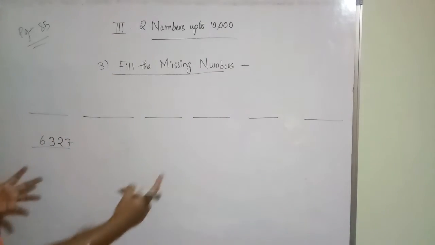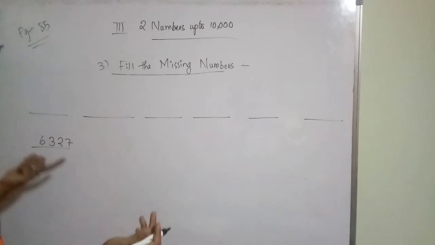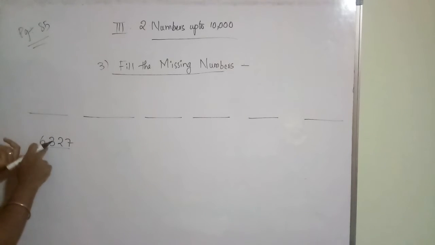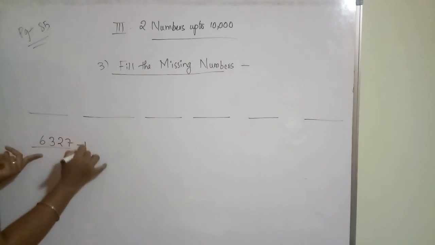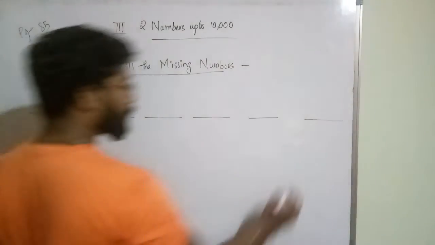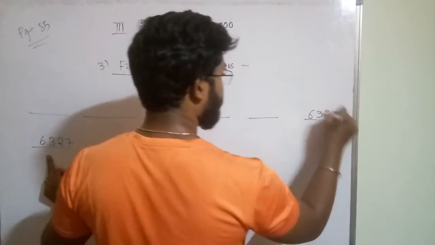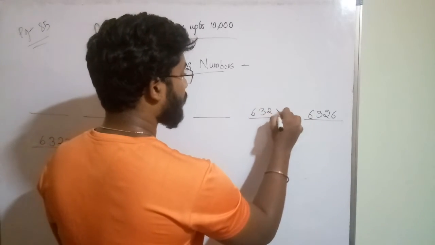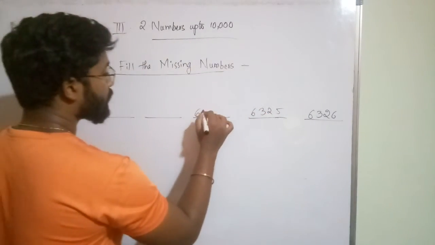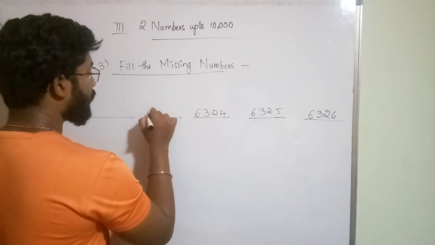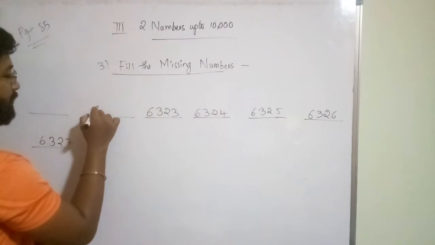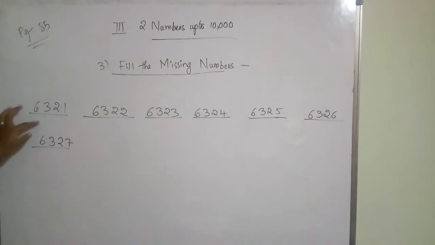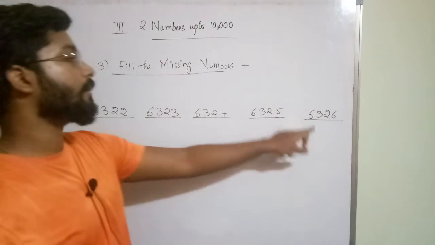So after this number we can write the next number. With the help of this number we have to find the first number. How? You have to do minus 1 from this number. After doing minus 1, what you will get? 6326. Before this number you will get 6325, before this 6324, before this 6323, before this 6322, 6321. So 6321, 22, 23, 24, 25, 26, 27.